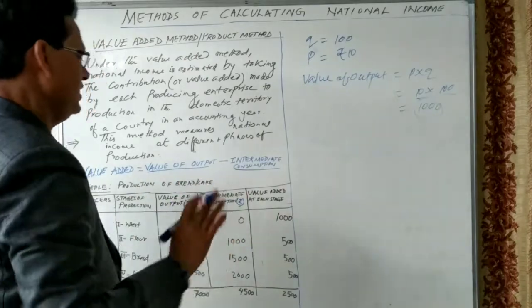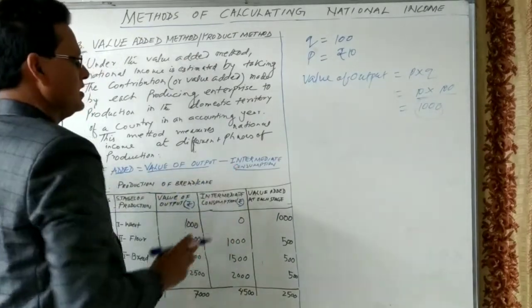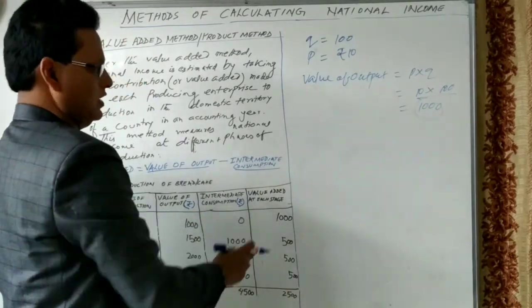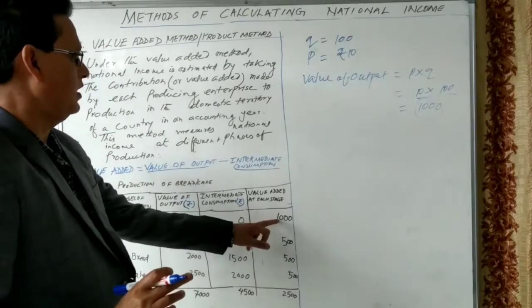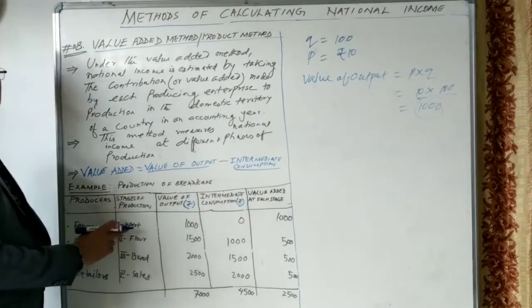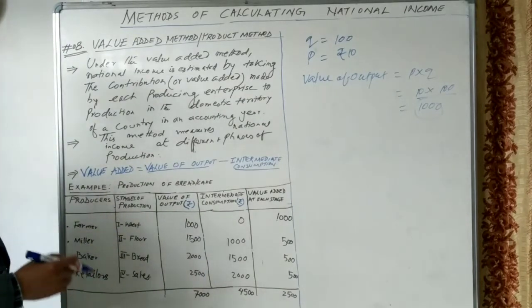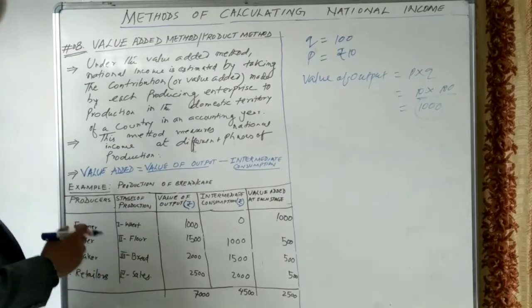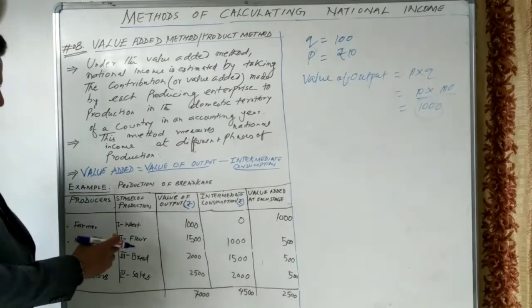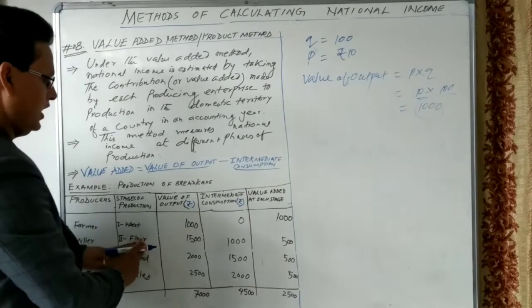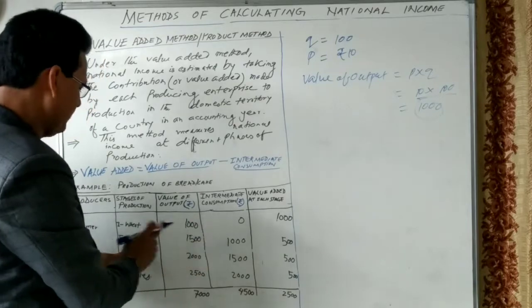Then value added is equal to value of output minus intermediate consumption. 1000 minus 0 will be how much? It is 1000. So the value added at the first stage is how much? 1000 rupees. Let us see what will happen. This wheat will be sold to another producer, and that producer is the miller. The miller will buy the wheat from the farmer, make certain additions, and produce flour.